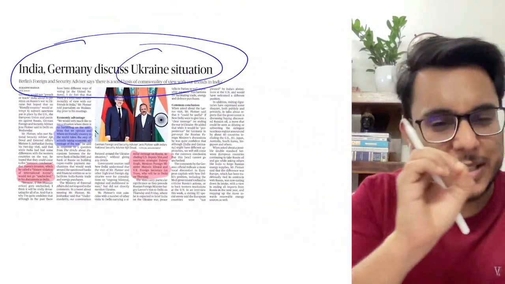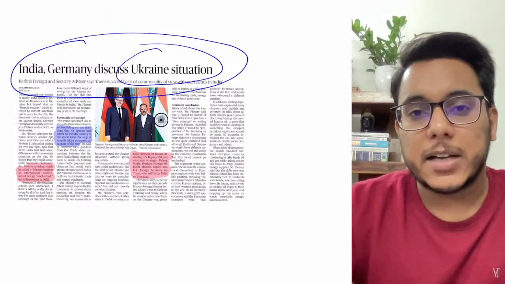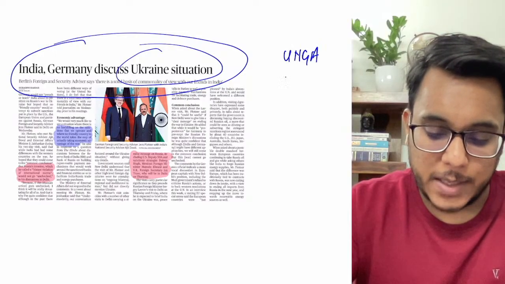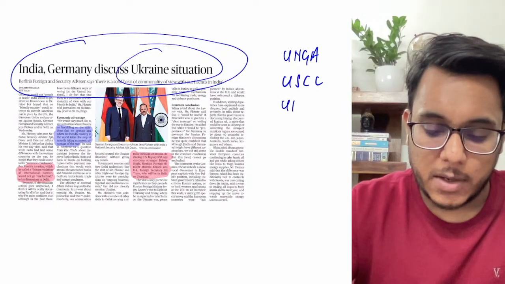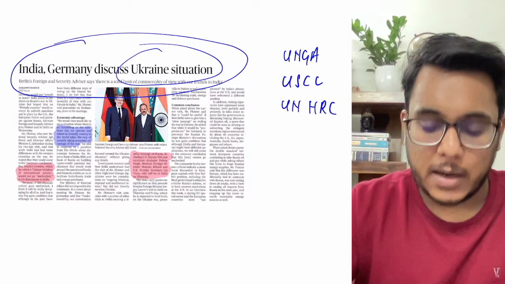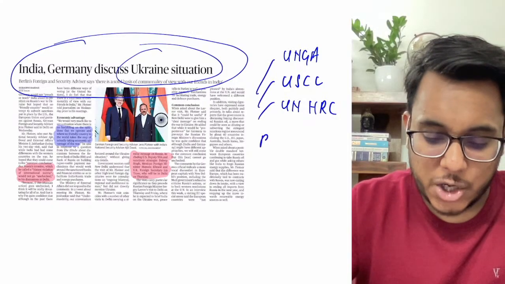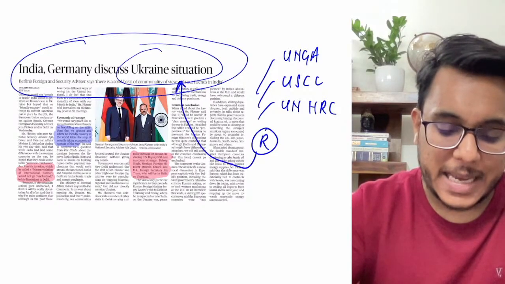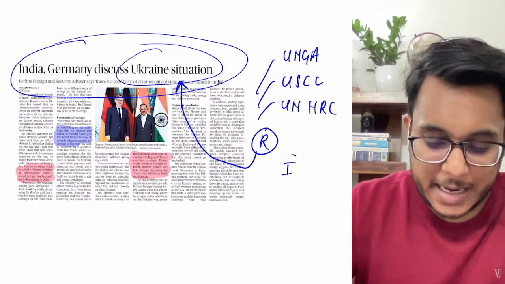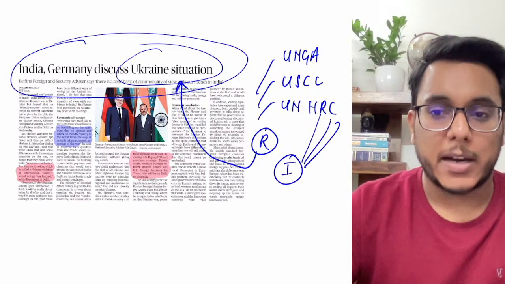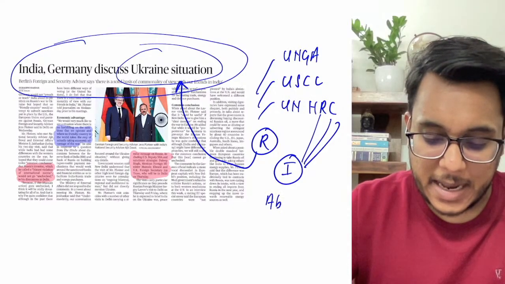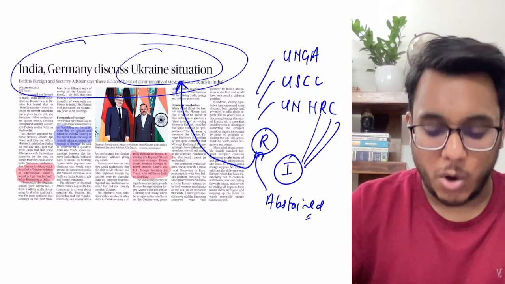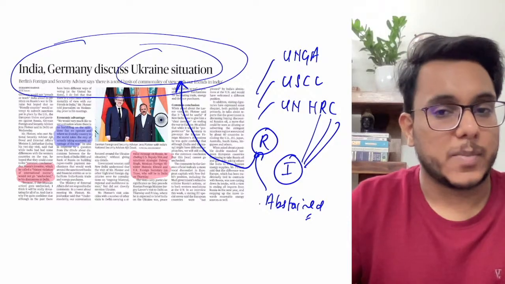Now guys, understand, it is a one-line concept. Different resolutions have been moved in the United Nations General Assembly, the United Nations Security Council, and the United Nations Human Rights Council. In all these matters, Russia has been called an aggressor. Russia has been accused of deliberately carrying out attacks on Ukraine. Now when India is talked about in all these resolutions, what has India done? India has abstained from voting. India has neither called Russia an aggressor, nor supported Russia. India has abstained on this vote.